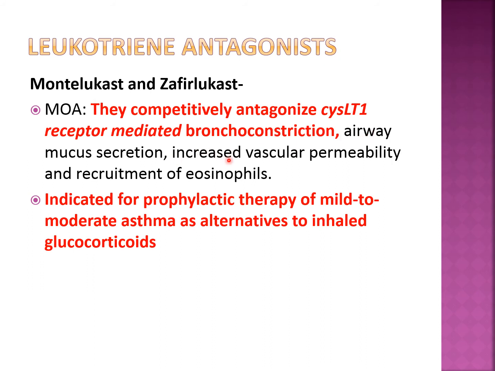They also decrease the airway mucus secretion. They decrease the vascular permeability and recruitment of eosinophils. But they are indicated mainly for prophylactic therapy of mild to moderate asthma, because once the bronchoconstriction has already occurred, they are much less effective. That's why we have to give them before the bronchoconstriction happens, as a prophylactic, as an alternative to inhaled glucocorticoids. As we know, glucocorticoids are useful for prophylaxis as well as treatment. When we have to use a glucocorticoid for prophylaxis, we can give a leukotriene antagonist in mild to moderate asthma.